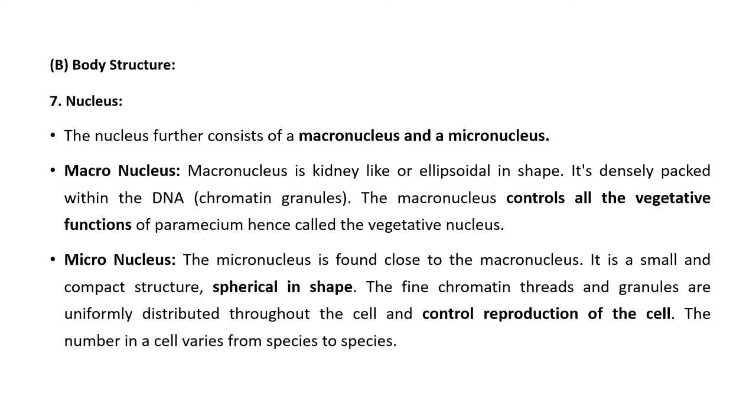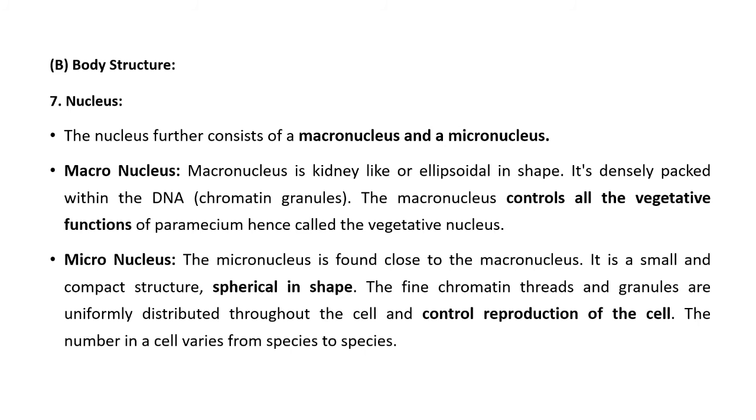The macronucleus is kidney-shaped or ellipsoidal. It is densely packed with DNA or chromatin material, and the macronucleus controls the vegetative functions of the body. While the micronucleus is spherical in shape, it also contains chromatin material with DNA, and the main function of the micronucleus is to control the reproduction of the cell.